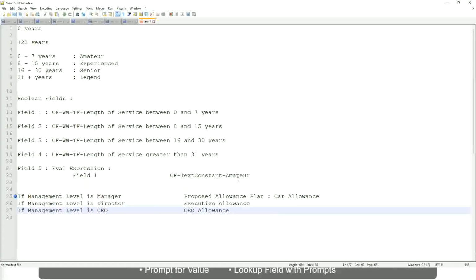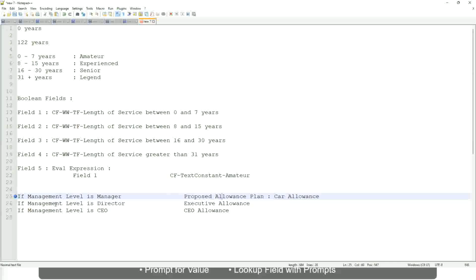And this is not a text. Let me tell you this. This is the link to the allowance that we want to have in the output, so that whoever is looking at this report can straight away click on this allowance and make sure that it is included in the package. So we want to return the allowance. Okay. Or maybe let's do it something else.